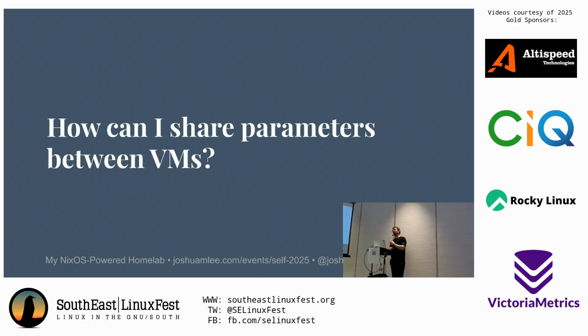And then another issue that I kept running into is that some of my VMs would share parameters. For example, my VM that's running my monitoring stack, the Prometheus scrapers need to be configured based on the exporters in all of my other VMs. That's a very basic example, right? But it's an example where you need to take a piece of information from one VM's configuration and use it in the configuration of another VM. That comes up quite often.